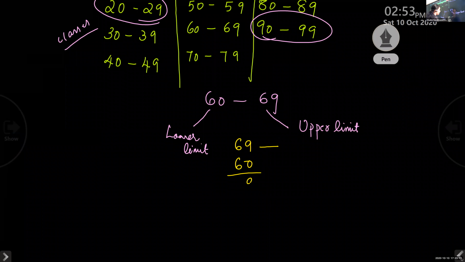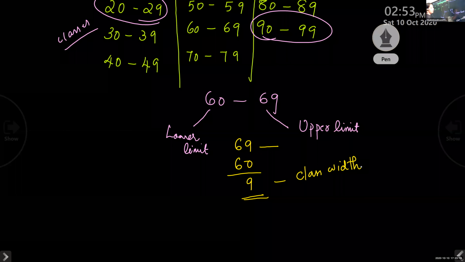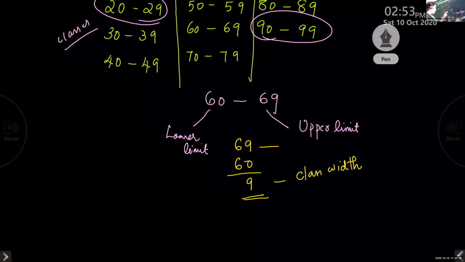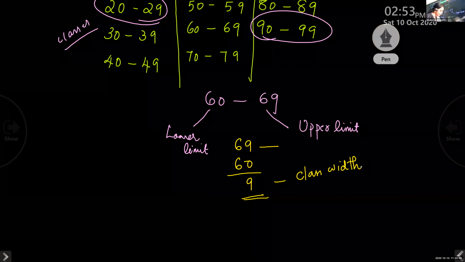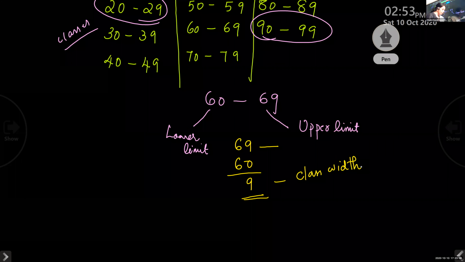You will get 9, no? It is known as class width. Each class, the width is same, 9. Upper limit minus lower limit is known as class width. Okay, children.